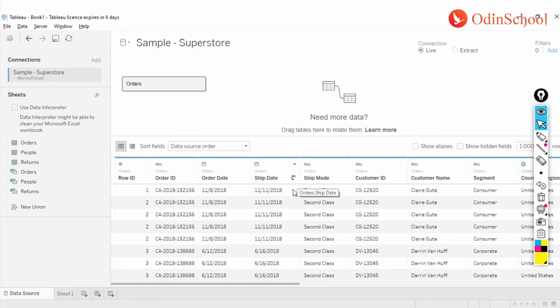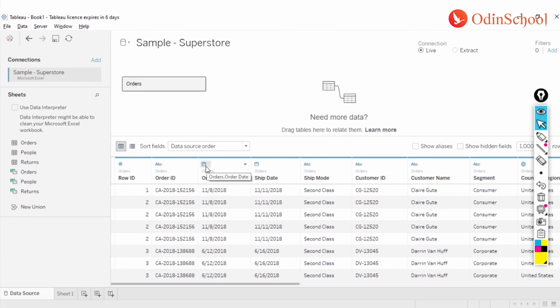If the join is incorrect, you will not get any data output over here. So let's assume you did a correct join, and you are having the output now. So we will see how you can clean your data from this page. Now, first thing is, we can see over here the data type of each of your columns. If it's a numerical column, it comes with this hash symbol. If it's a string, it comes with ABC as a prefix or icon.